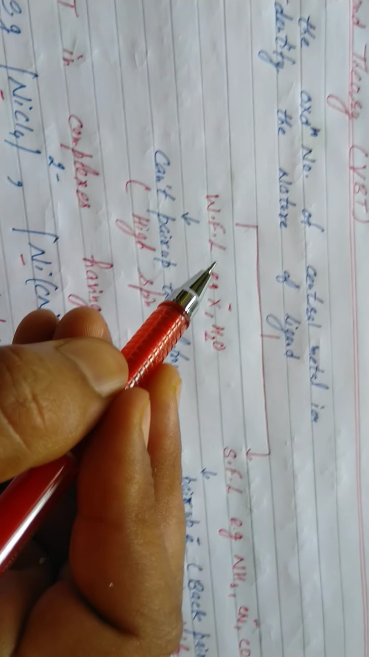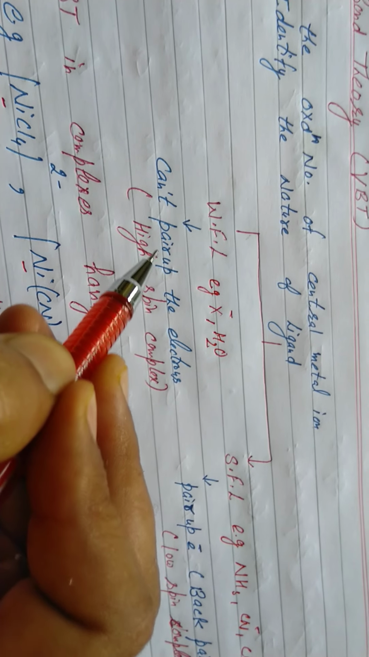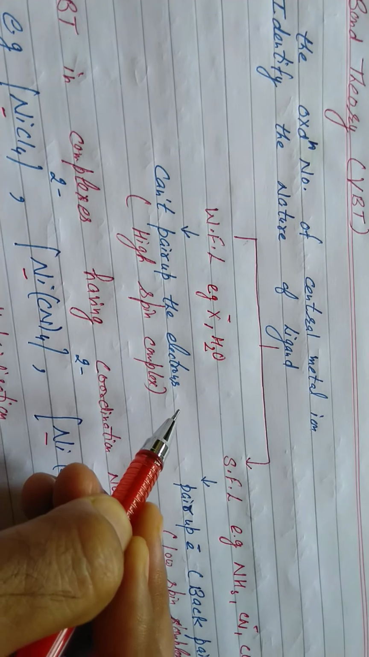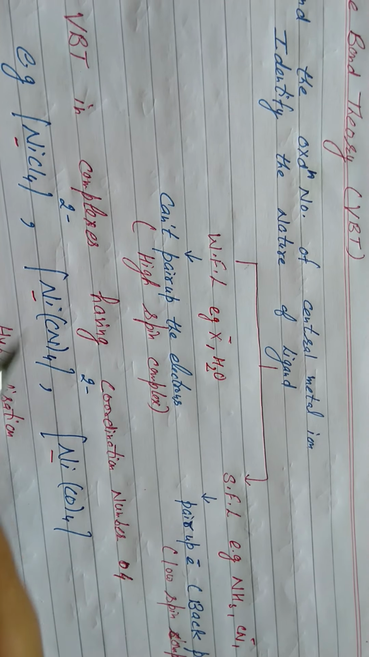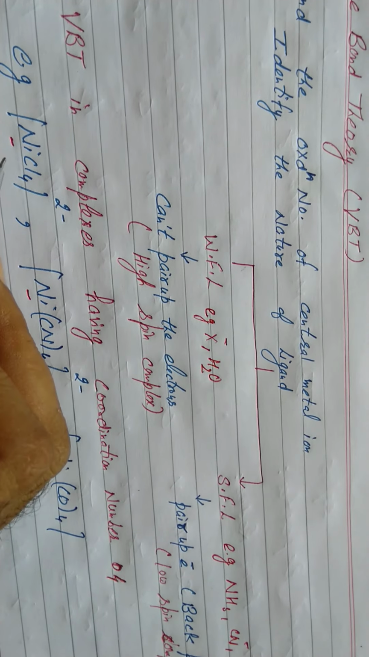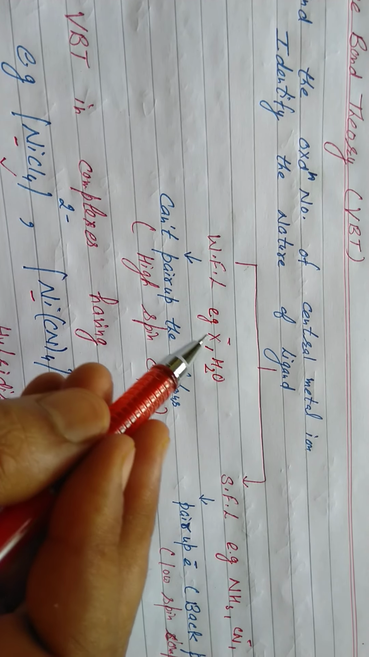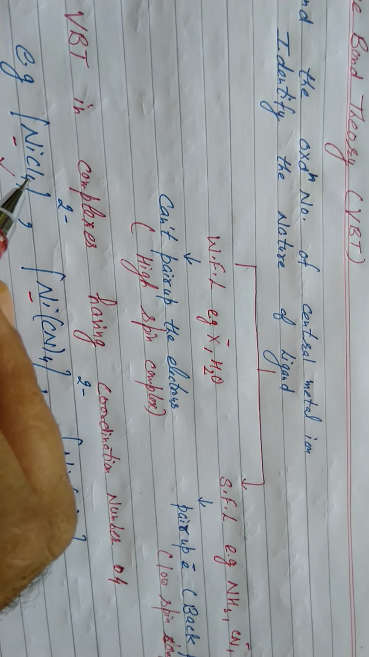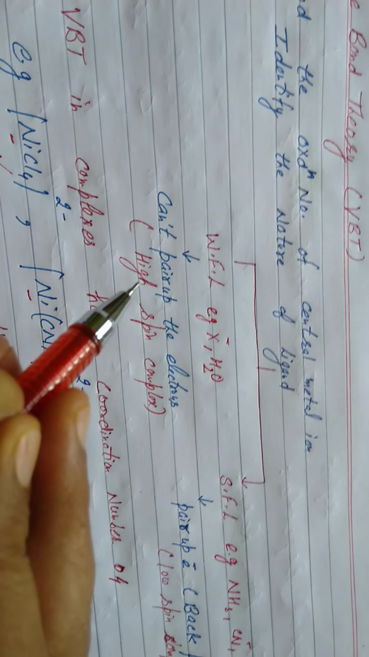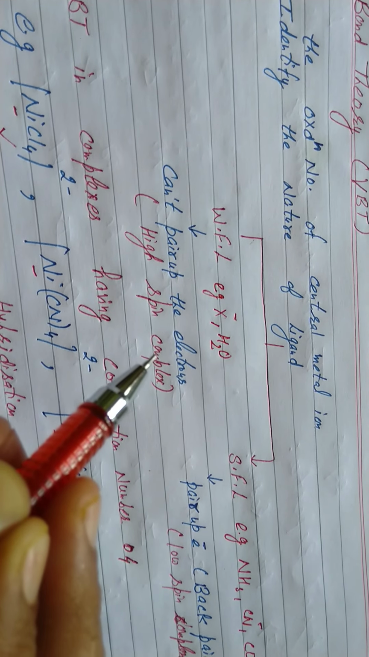Now when there are weak field ligands, such ligands when they approach the metal ion can't pair up the electrons of the metal ion. It means in such complexes, the metal ion will have maximum unpaired electrons. This one is an example in which a weak field ligand, a halogen atom, is there. Such complexes will have maximum unpaired electrons, so we call them high spin complexes.